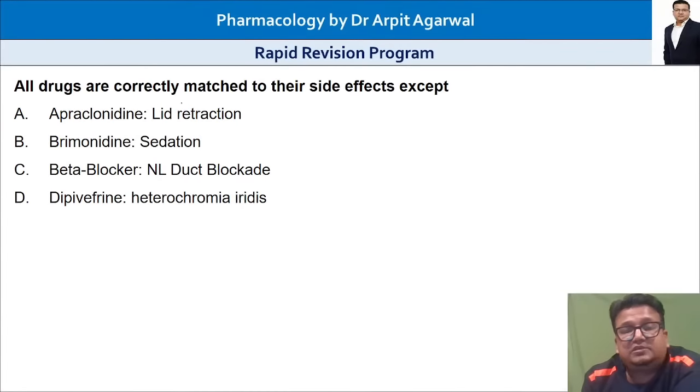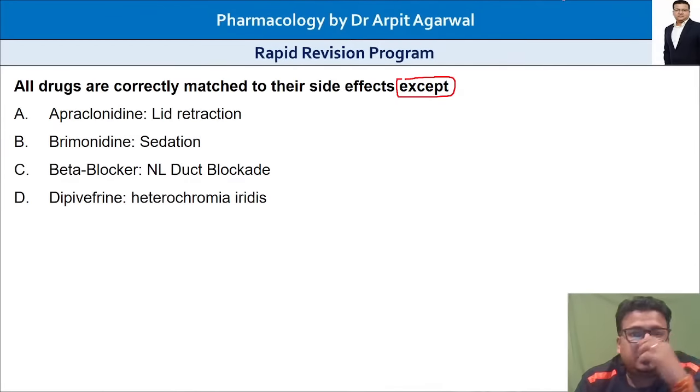Next question: all drugs are correctly matched to their side effects except. We are given the anti-glaucoma drugs, and which is not correctly matched. So match the following. Match the following is becoming a very important topic nowadays.